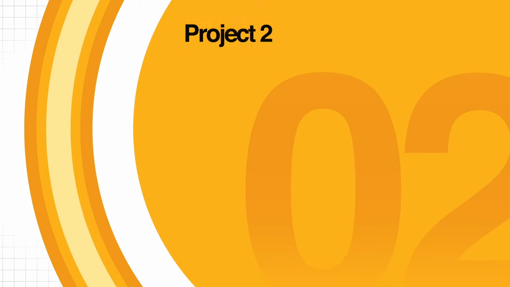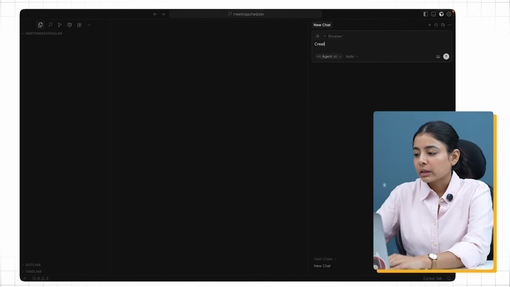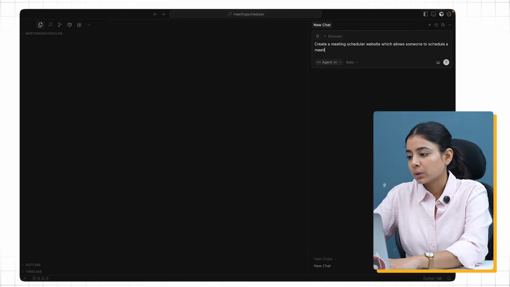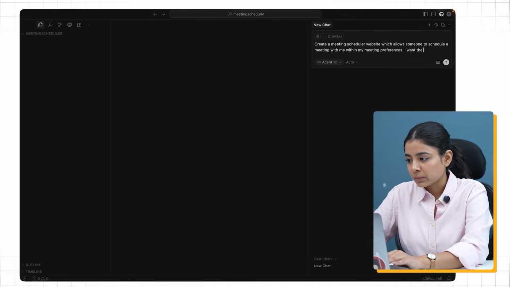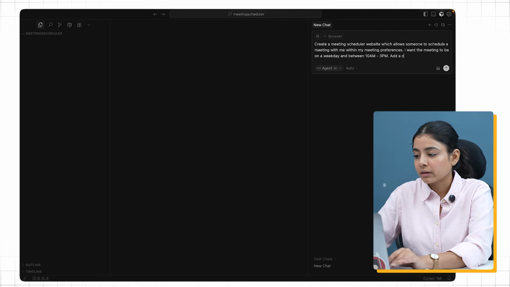Okay, so this is your basic to-do app that you've built within minutes using vibe coding. Let's build another project now. The next project is going to be a meeting scheduler. So what I want is: create a meeting scheduler website which allows someone to schedule a meeting with me within my meeting preferences. Okay, so I can tell what my preferences are. So I want the meeting to be on a weekday and between 10 a.m. to 3 p.m. Add a calendar to show scheduled meetings.